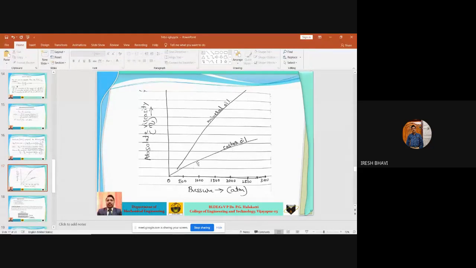You can see that for castor oil, there is no much change in the viscosity with respect to pressure. But whereas you see for mineral oil, it is a steep curve, no? Means what does it mean? Even for a small change in pressure, there is a drastic change in the viscosity of the lubricating oil. Okay.